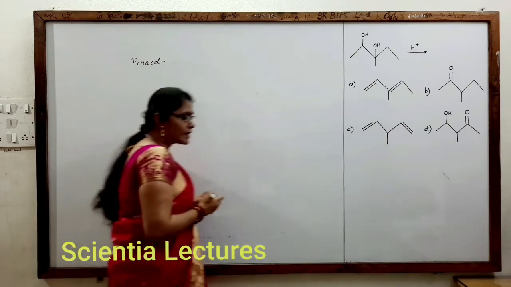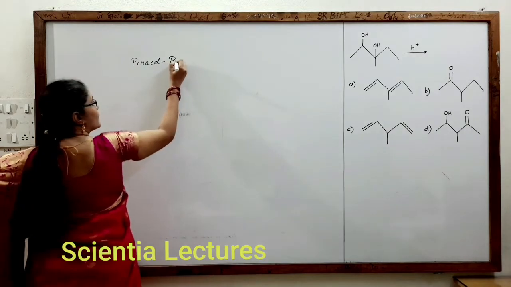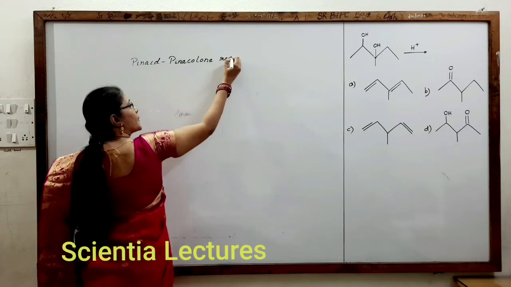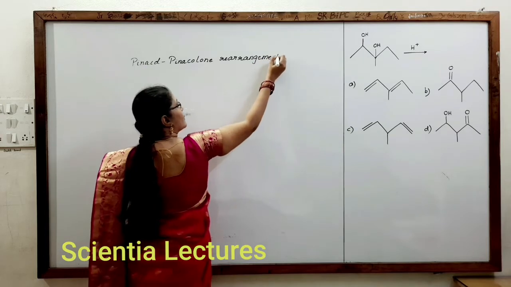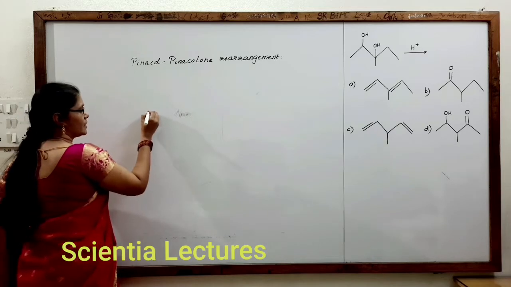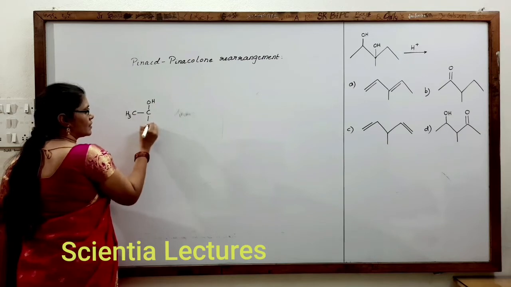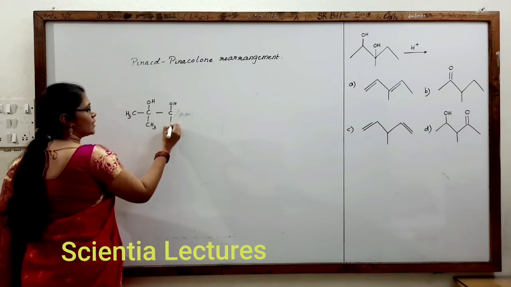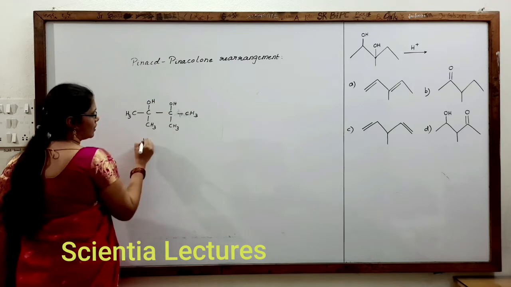What is pinacol-pinacolone rearrangement? Let us check what it is, and then we'll see what the correct option is. Pinacol-pinacolone rearrangement is, for example, OH, CH3, CH3 bonded to C, bonded to OH, bonded to CH3, CH3. This is pinacol.